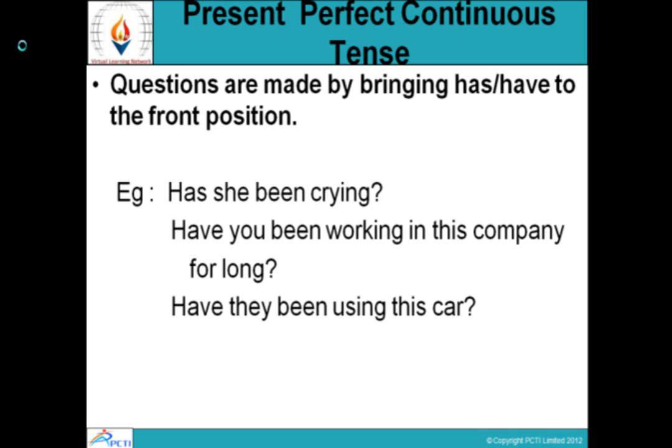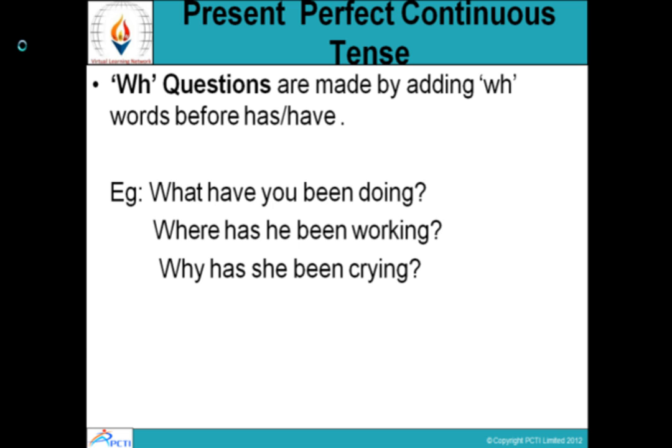Have they been using this car? Have, because it is they. With plurals, we use have. They is the subject, been is the second part of the helping verb, using is the main verb, and this car is the object. So, this is how we make yes and no questions.